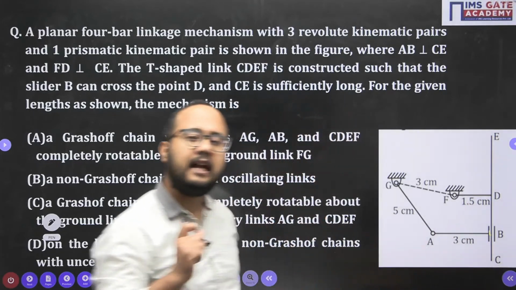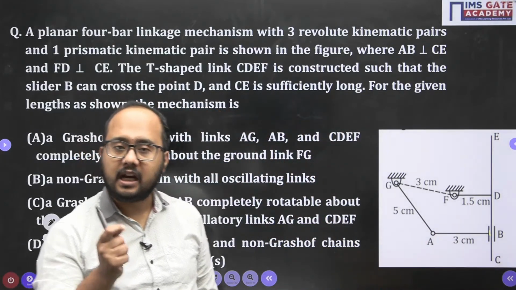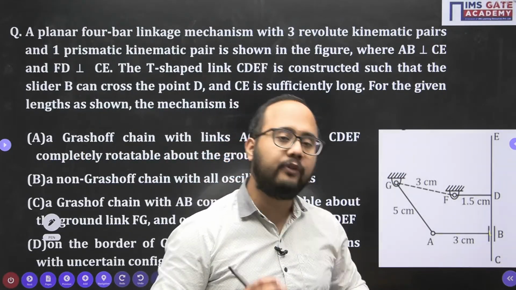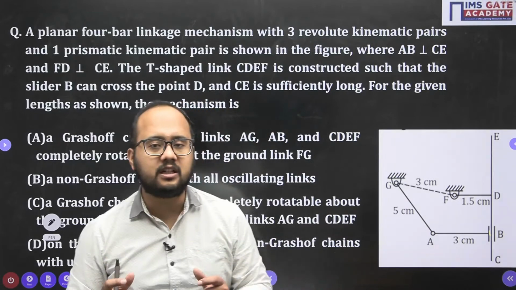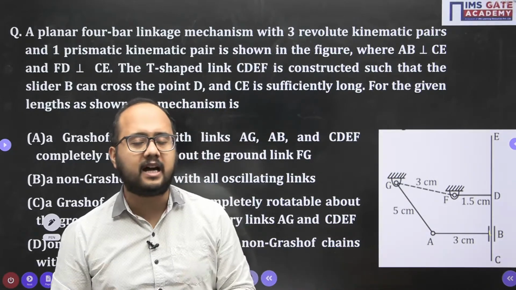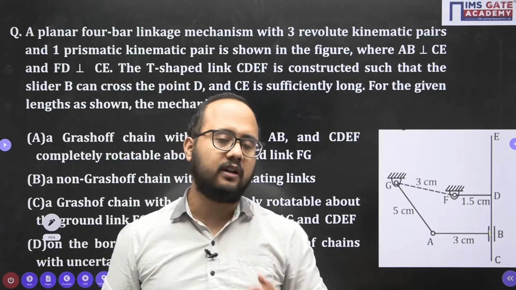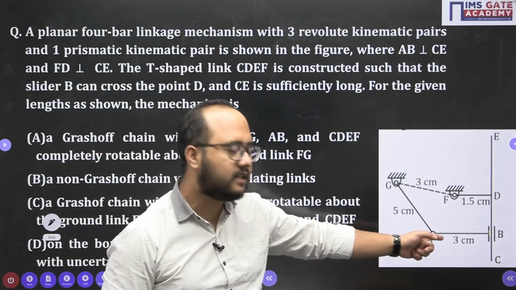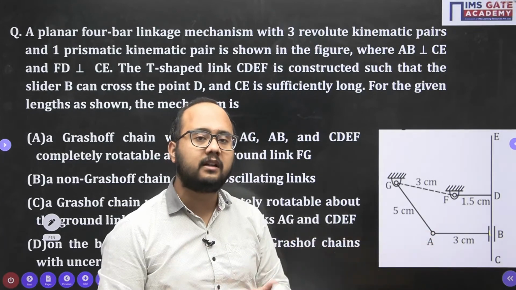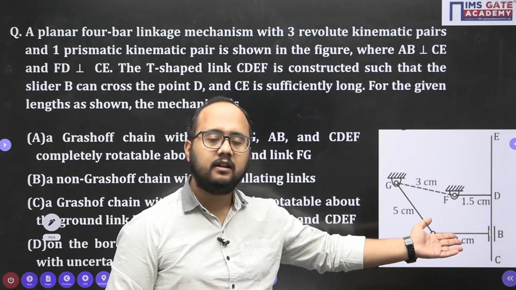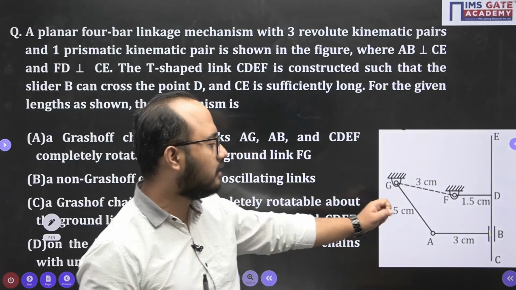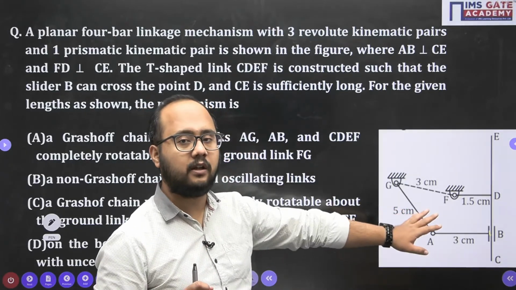So that is a sliding pair, and Grashof's law is applicable for a 4-bar mechanism where all the connections or joints, all the pairs are simply hinge joints or turning pairs. Here we are having a sliding pair. So how is it possible to apply Grashof's law in this case? Is it possible? No, it is not possible for us to use Grashof's law in this particular case.